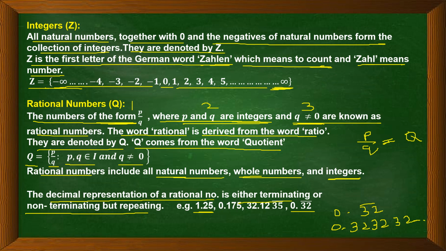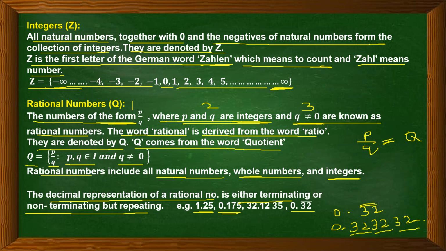Terminating is 1.25 or 0.15, 0.175, sorry. So these are terminating, whereas in case of 0.32 with a bar, that means 0.323232, it is non-terminating but repeating. The numbers are repeating over here, so we put a bar over here. We will study in detail in later videos also.